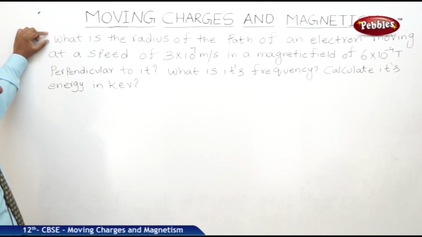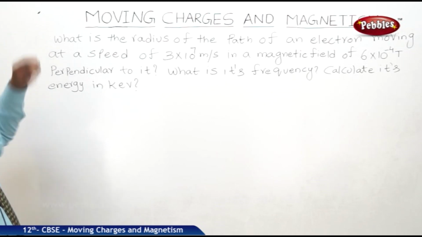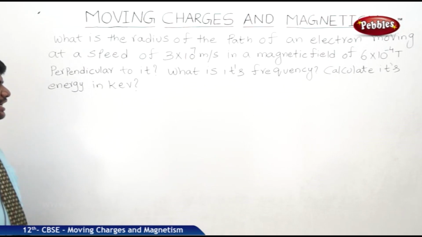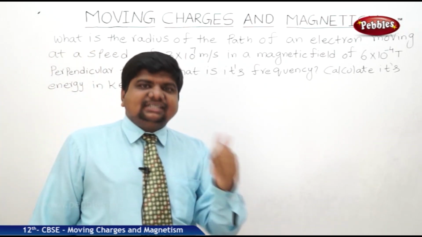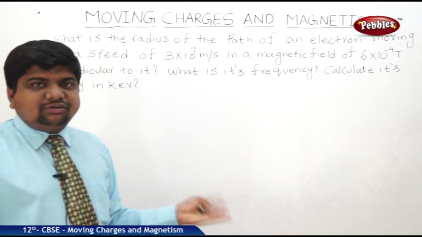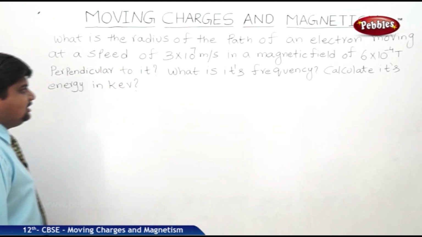So, the problem statement is like this. What is the radius of the path of an electron moving at a speed of 3 into 10 to the power of 7 meters per second in a magnetic field of 6 into 10 to the power of minus 4 Tesla perpendicular to it? What is its frequency? Calculate its energy in keV. Perpendicular to it means V cross B, VB sin theta, sin 90. If it is parallel, no need to find out because sin 0 is 0.